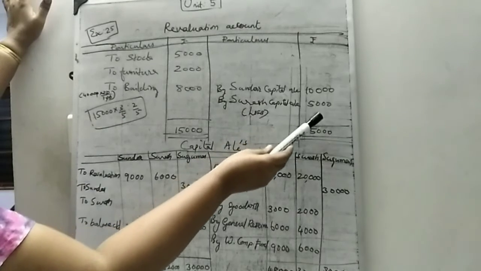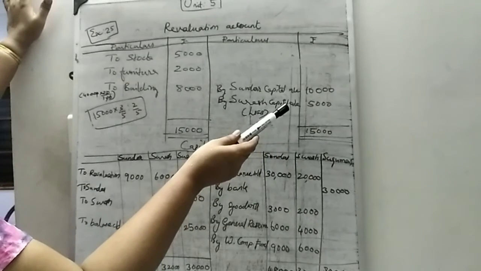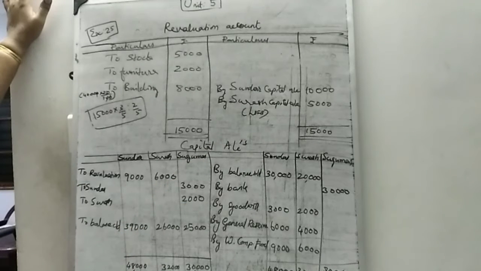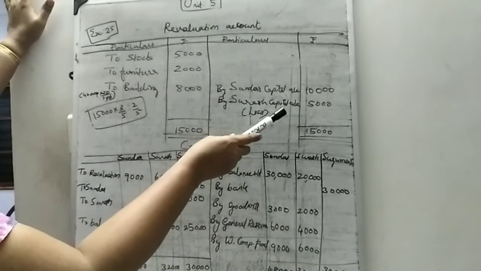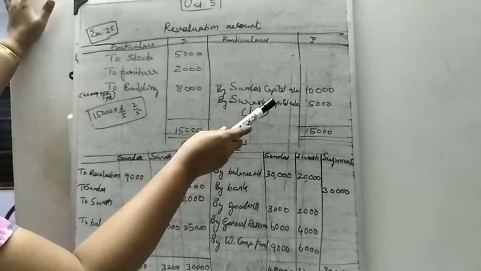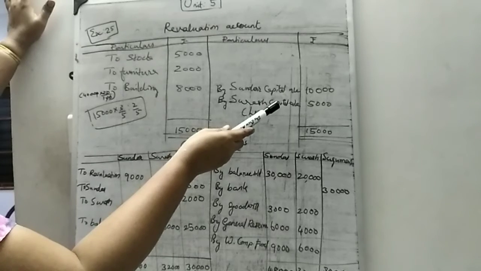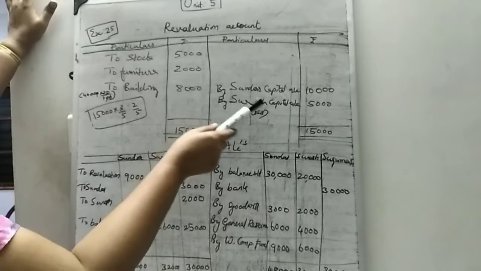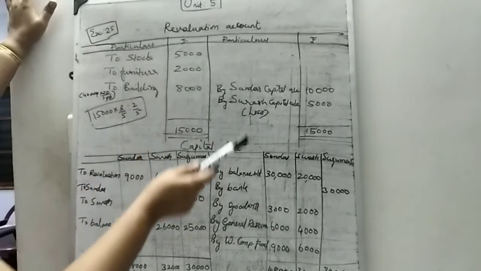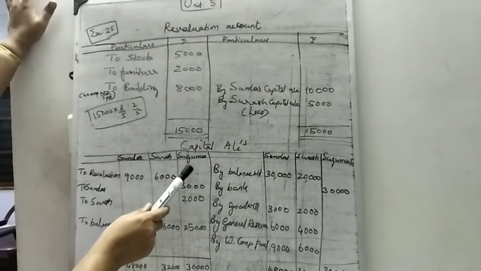By Sundar capital account. The ratio is 3:2, so it is divided in 3:2 ratio. So 15,000 into 3 by 5, and 15,000 into 2 by 5. So this is a revaluation loss. The journal entry is Sundar capital account, Suresh capital account to revaluation. Now we want to go to the capital account.